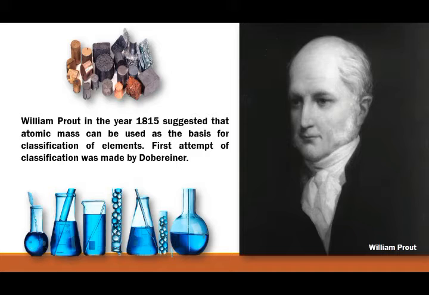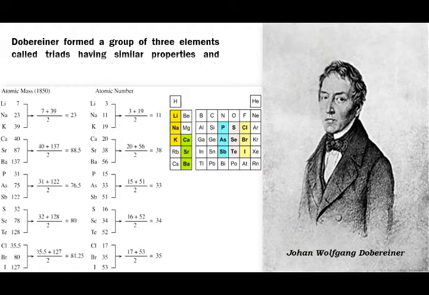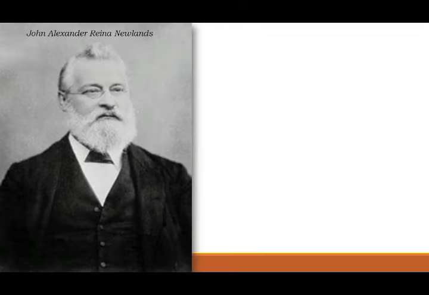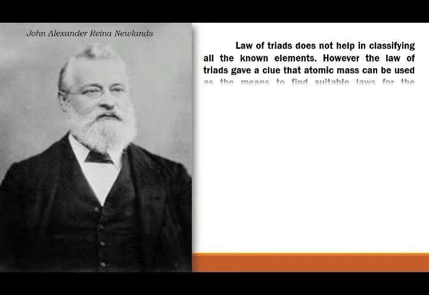The first attempt at classification was made by Dobereiner. Dobereiner formed groups of 3 elements called triads, having similar properties, and arranged them in the increasing order of their atomic masses. The law of triads does not help in classifying all the known elements. However, the law of triads gave a clue that atomic mass can be used as the means to find suitable laws for the classification of elements.